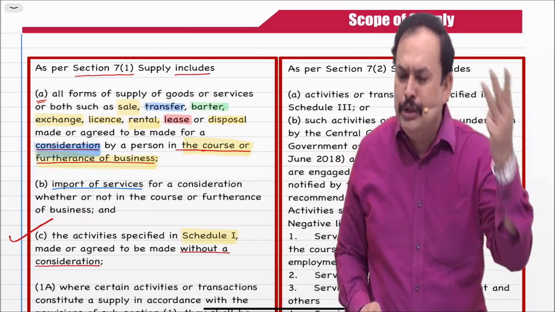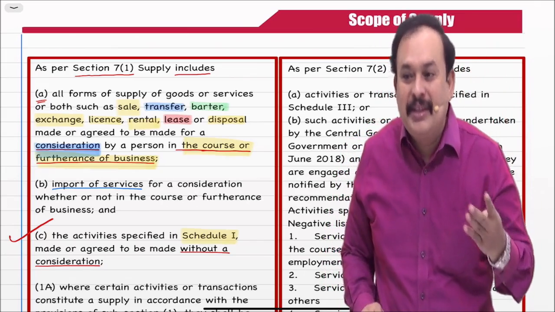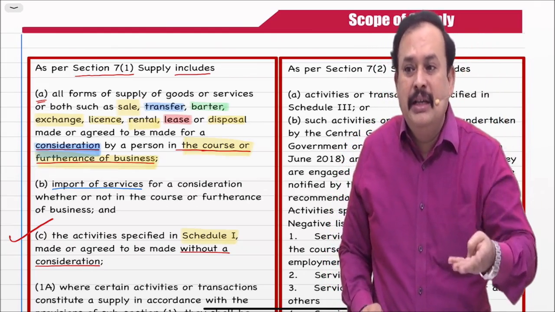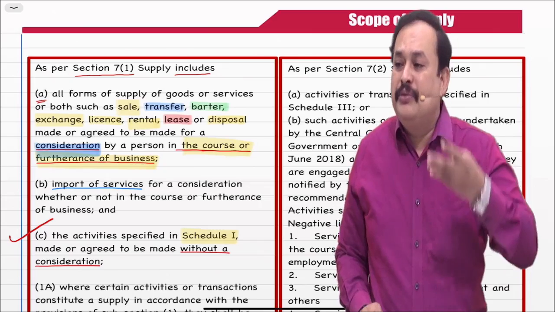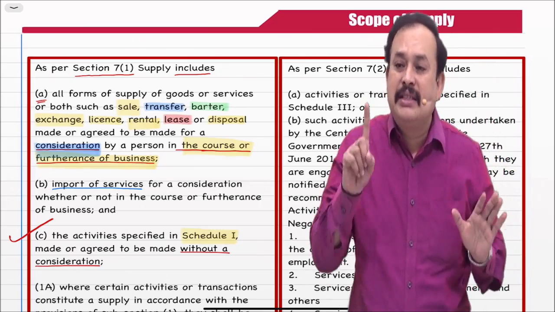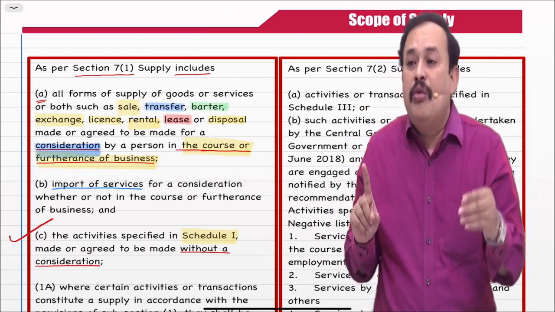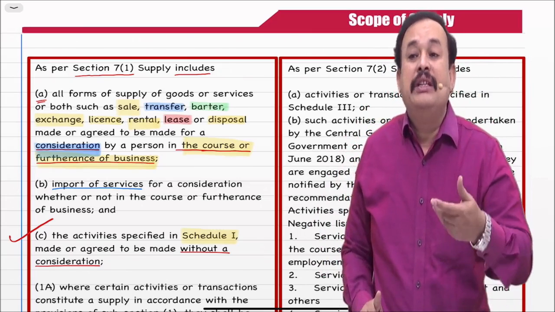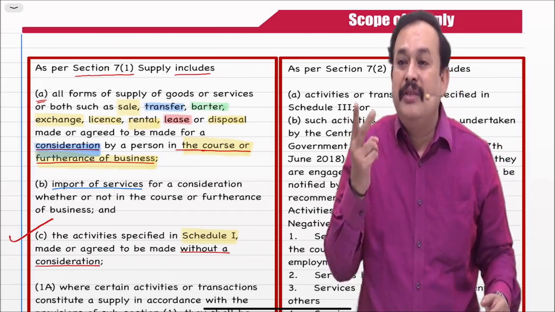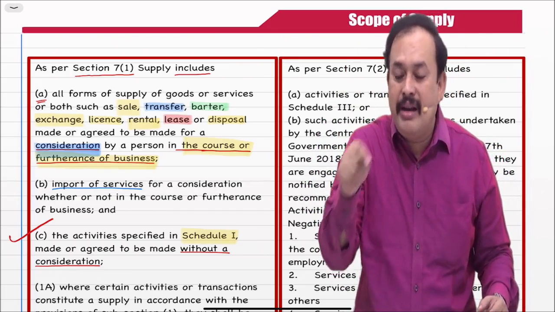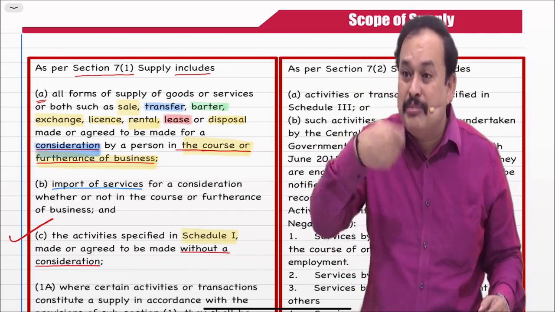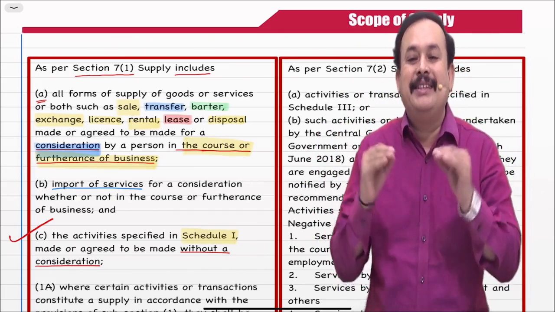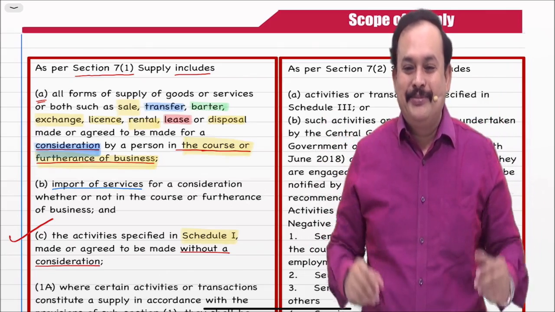Third point, job work. 4th point, transfer of business assets permanently or temporarily. Point number 5, supply of services. 6, works contract as well as restaurant services. Point number 7, an unincorporated body or an association supplying goods to its members is a supply of goods. Up to this we discussed in the last class.